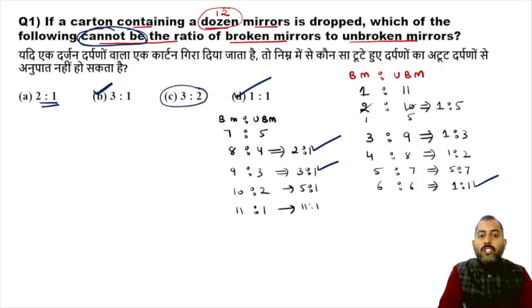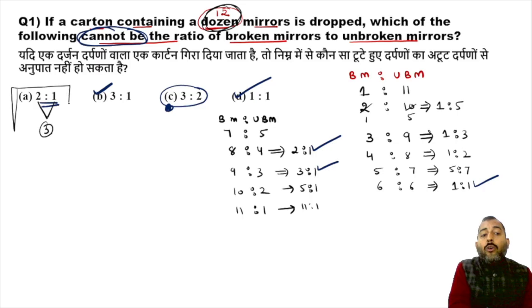So the answer to this question is option C, because we are looking for that ratio which is not possible. Now I have told you the sum of different parts of a ratio is always a factor of the total. In the first option, what is the sum? 3. 3 is a factor of 12, which is the actual total. Hence this ratio is possible.